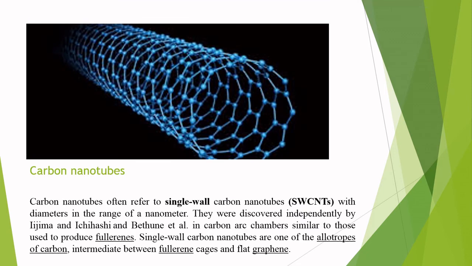Third one is the carbon nanotube. What are carbon nanotubes? Carbon nanotubes often refer to single-wall carbon nanotubes with diameter in the range of a nanometer. They were discovered independently by Iijima and Ichihashi and Bethune et al. in carbon arc chambers similar to those used to produce fullerenes. Single-wall carbon nanotubes are one of the allotropes of carbon intermediate between fullerene cages and flat graphene.